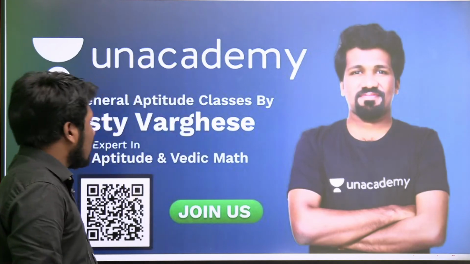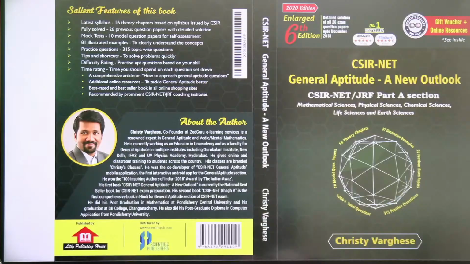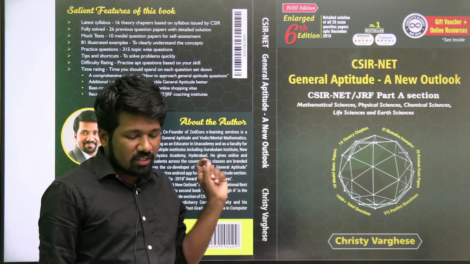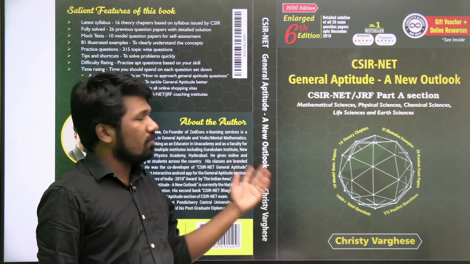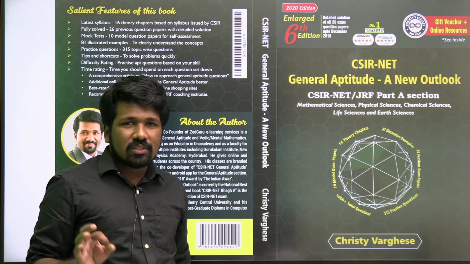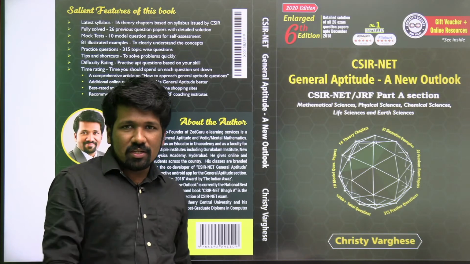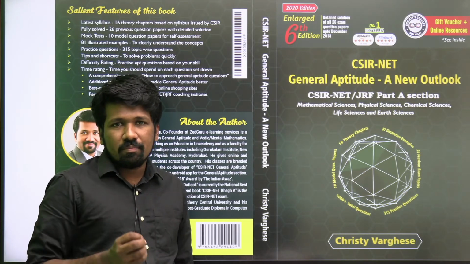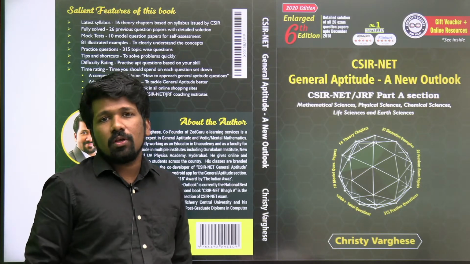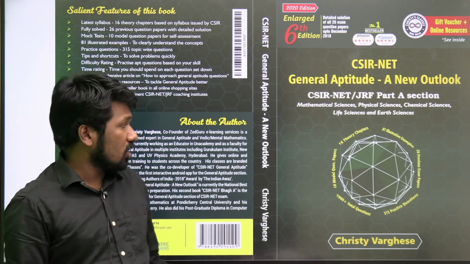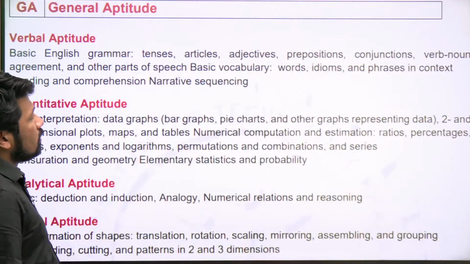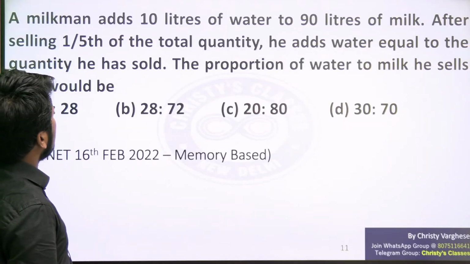Okay, so let us start today's session. In this book, the solutions of all the questions I am discussing today are there. As I told, these were from previous year question papers. This is the book I have written for general aptitude. All the questions we are discussing today are from the chemical science CSIR-NET 2022 question paper which happened yesterday. Almost all the questions were repetitions of previous year questions, and detailed explanations of those are given in the book I have written for the general aptitude section. Okay, let us start with the first question.